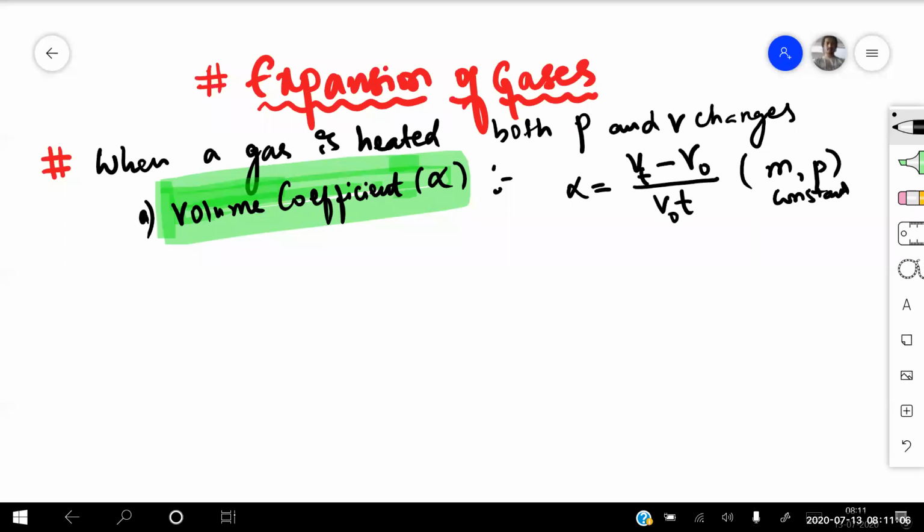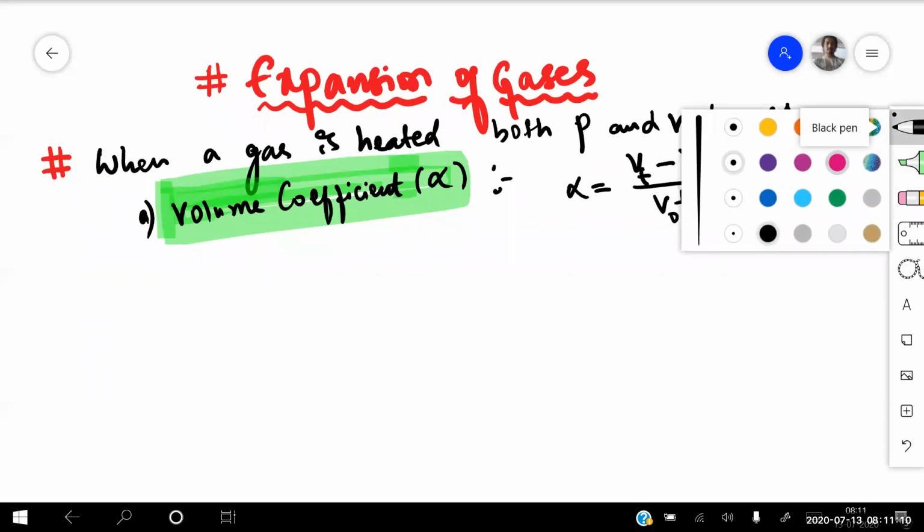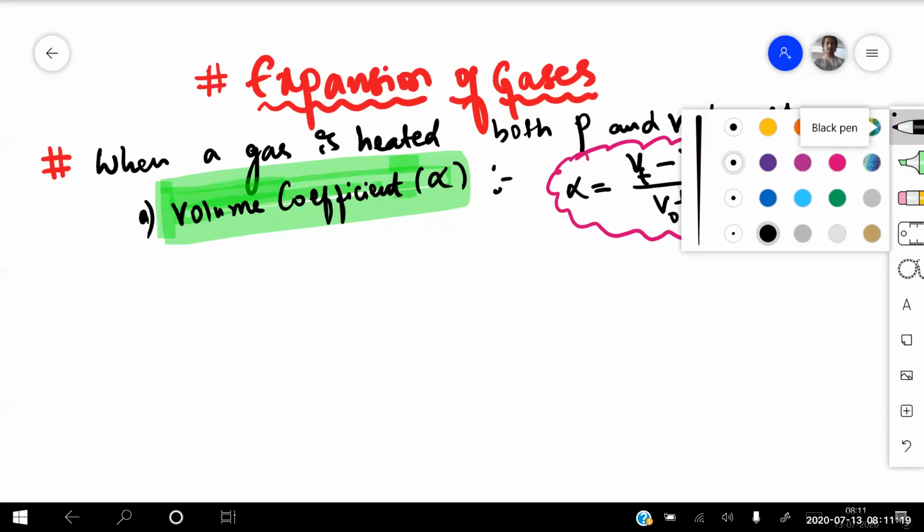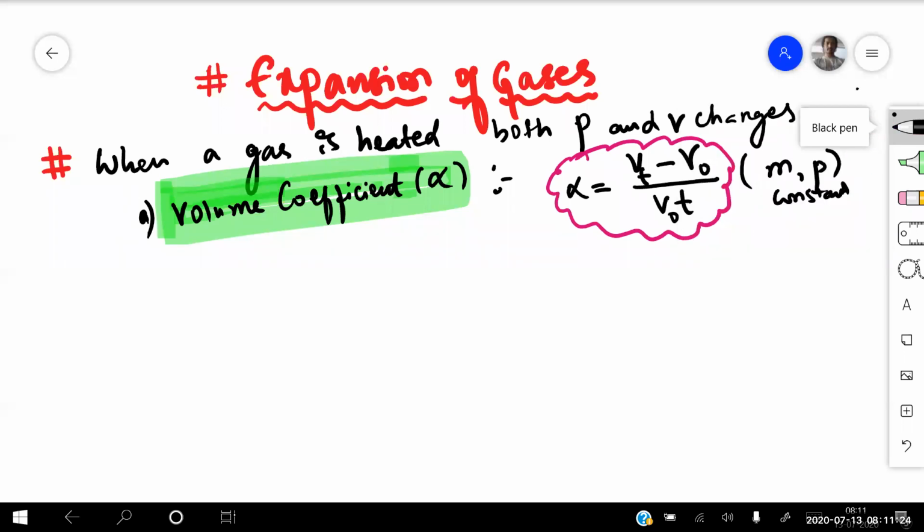What are remaining constant for me? Alpha is equal to the change in volume by original volume V naught into T. Is it clear for everyone, beta? So what is the volume coefficient? Keeping the mass and the pressure of the gas constant, alpha is equal to Vt minus V naught divided by volume at 0 degree centigrade into T. Is it clear for everyone?